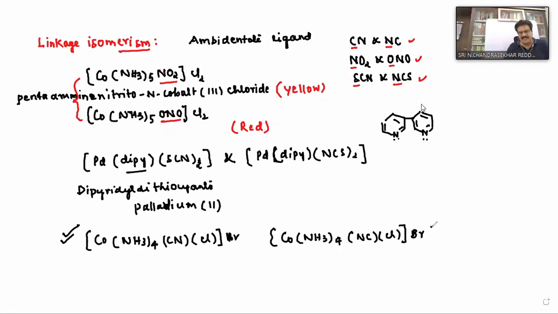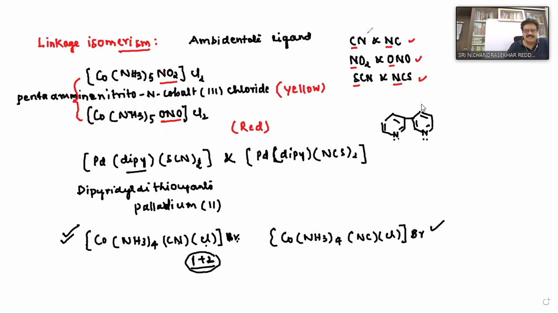Suppose this formula is given. Other than this, how many isomers can we write? One is this one, a linkage isomer. Any other isomers? Yes, ionization isomers: chlorine and bromine. Bromine can be taken inside with cyanide outside, or bromine inside and chlorine outside. So we can write 1 plus 2: 1 is a linkage isomer, the other 2 are ionization isomers. So this is about linkage isomerism. Is it clear now?